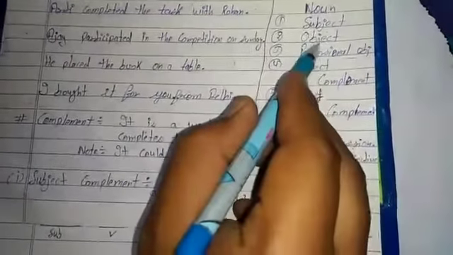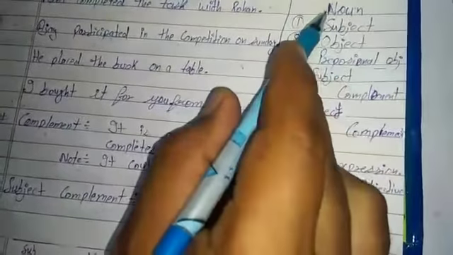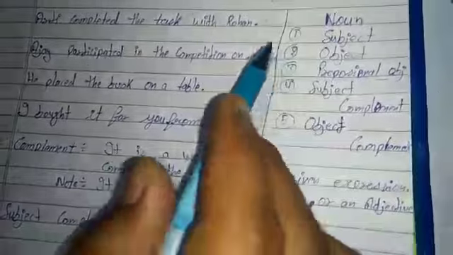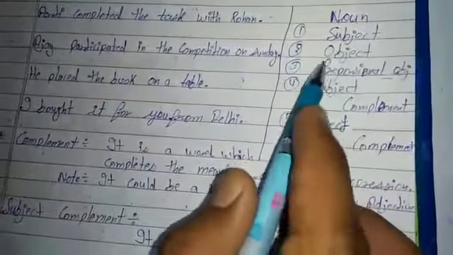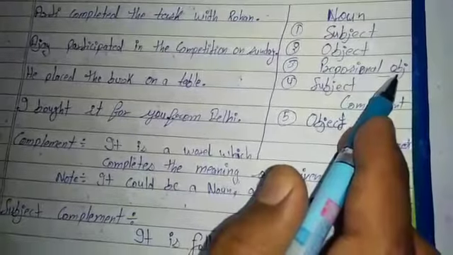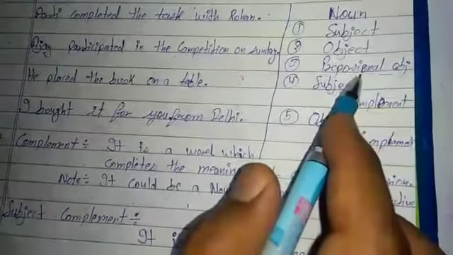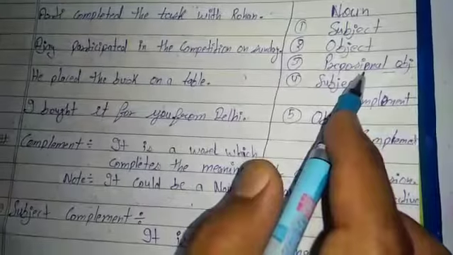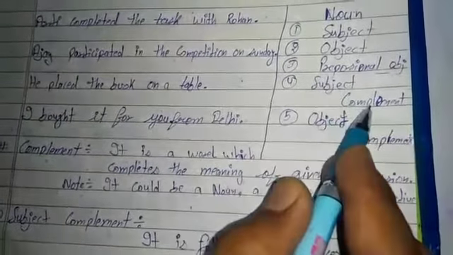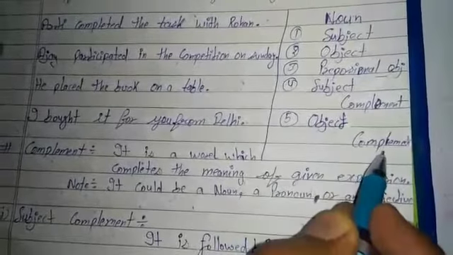So, dear students, we learned how to identify subject, verb, and object in the sentence. Now, you see the subject and the object. Subject and the object is noun. What types of role does a noun play in the sentence? Subject we have seen, object we have seen, and prepositional object we have seen. Like how noun becomes a prepositional object. Now we will see further subject complement and object complement.